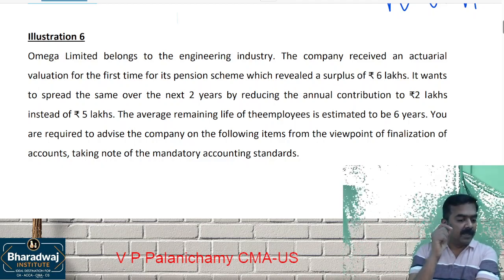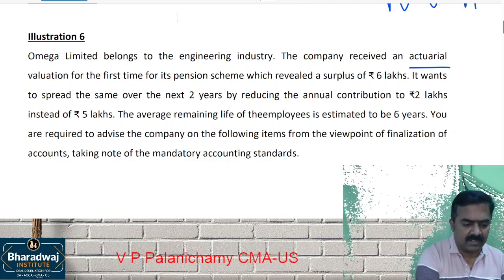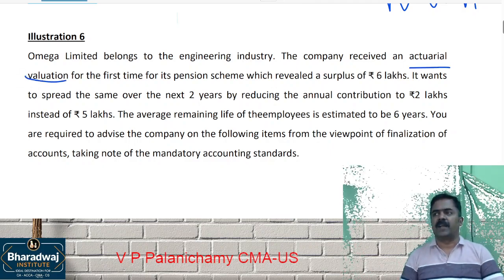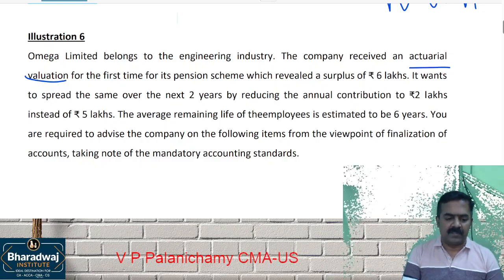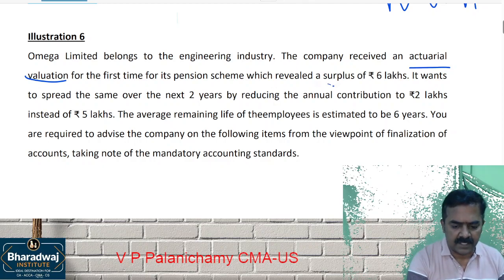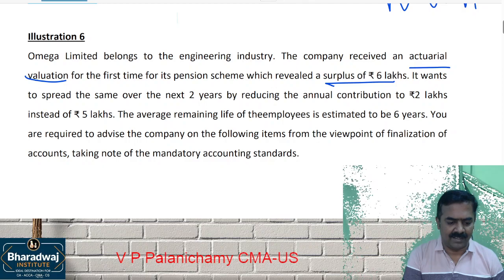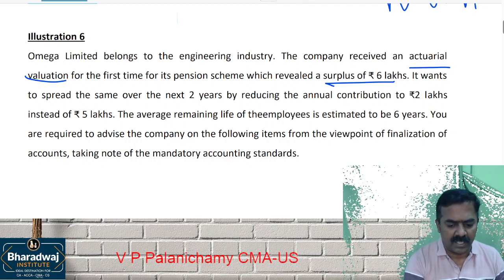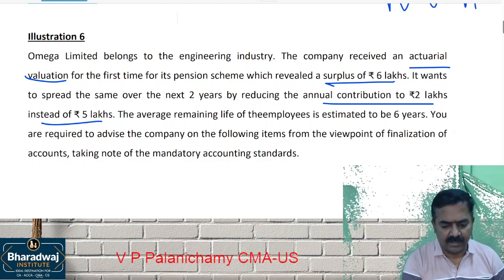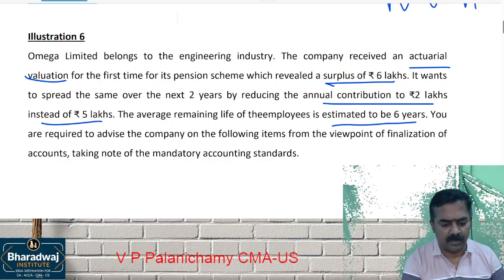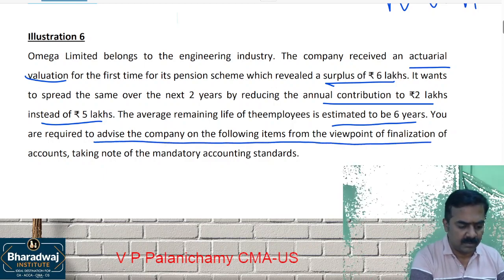Omega Limited belongs to the engineering industry. The company received an actuarial valuation. Wherever there is an actuarial valuation, it will be coming under which plan? Defined contribution plan or defined benefit plan? Defined benefit plan. There is a surplus of how much? 6 lakhs. Now actuarial gain, by reducing the annual contribution to 2 lakhs instead of 5 lakhs. Average life of the estimated employees is going to be 6 years.